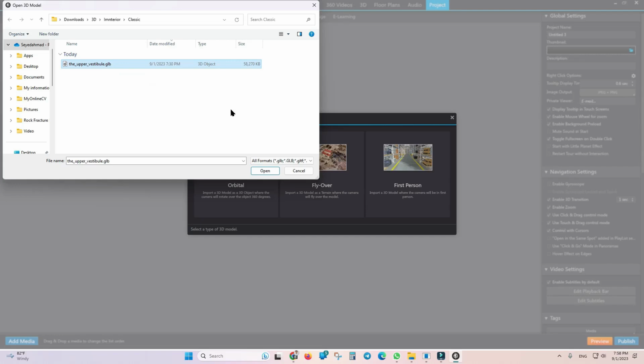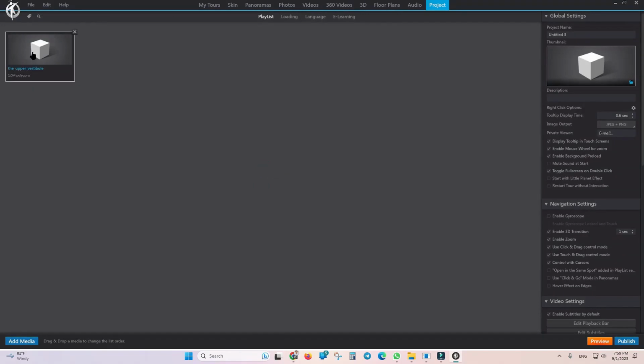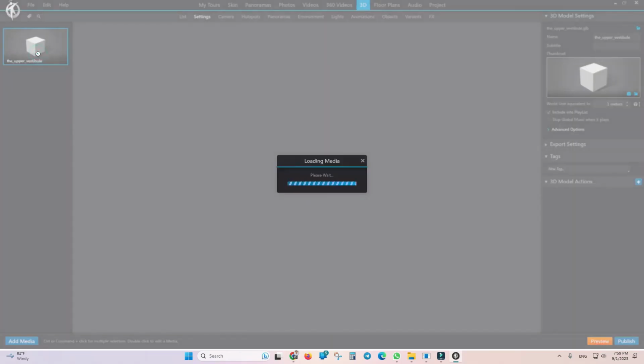The 3D Esta software currently supports two formats. One is GLB and the other is glTF. And God willing, in future tutorials I'll also explain the differences between these two formats, which one is better and which is more suitable for easier loading on websites, especially on slower internet connections. I won't cover that today. Alright, I'm going to import the 3D model.